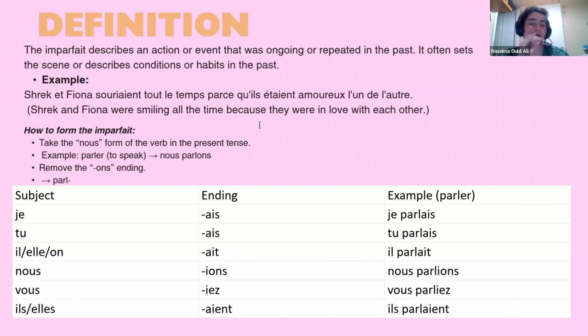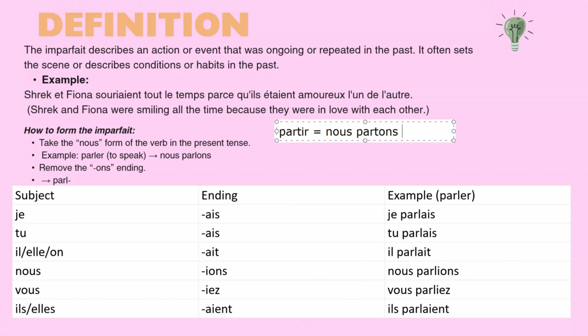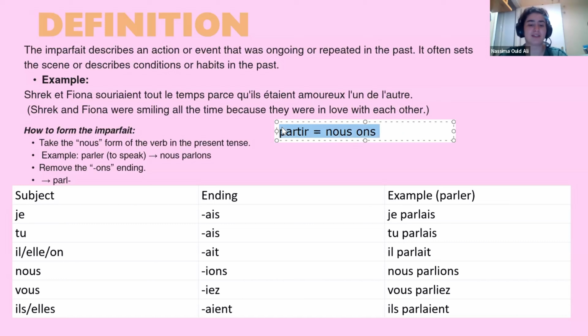Okay, what is the nous form of the verb partir, to go? It will be nous partons, right? Yes. Okay. So to form the imperfect, we take just this part. We remove the ONS and we take this part and we add these endings, depending on the subject. Is it clear? Yeah, I get it.